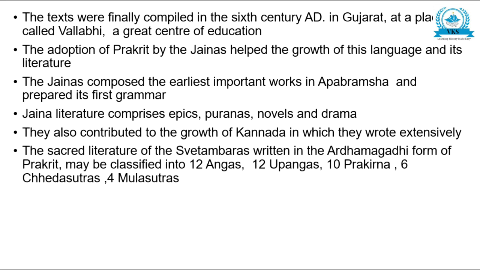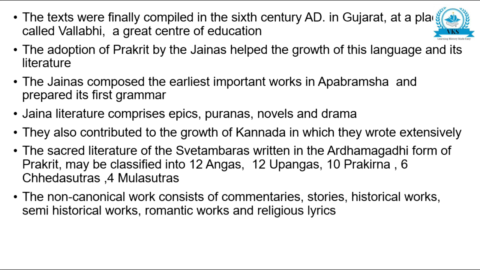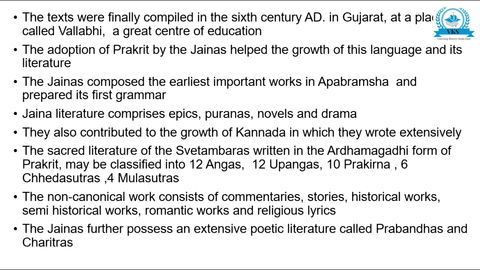The sacred literature of the Svetambaras, written in the Ardhamagadhi-form of Prakrit, may be classified into 12 Angas, 12 Upangas, 10 Prakirna, 6 Cheda Sutra and 4 Mula Sutras. The non-canonical work consists of commentaries, stories, historical works, semi-historical work, romantic work and religious lyrics. The Jainas further possess an extensive poetic literature called Prabandhas and Charitras.